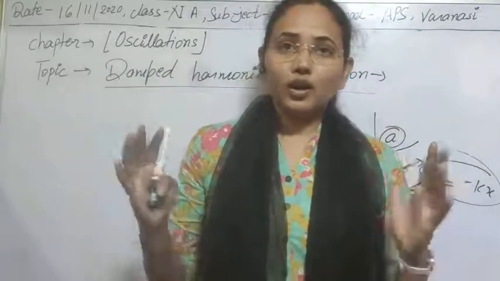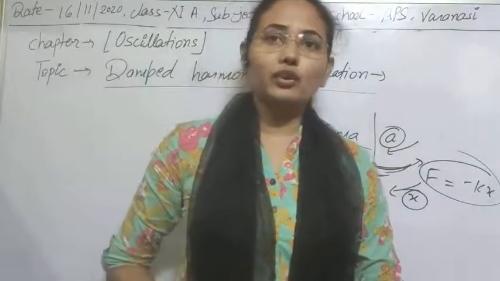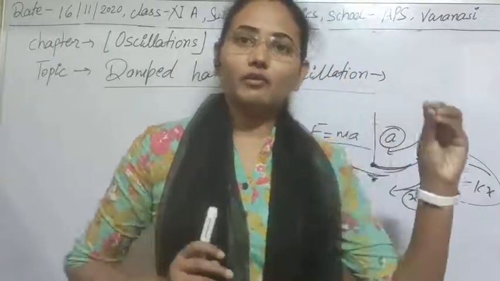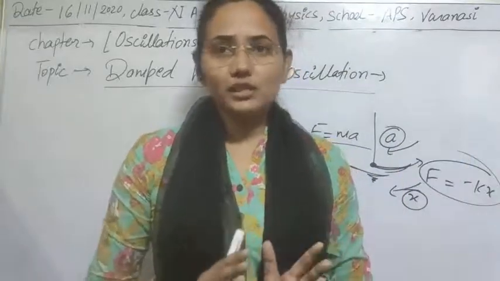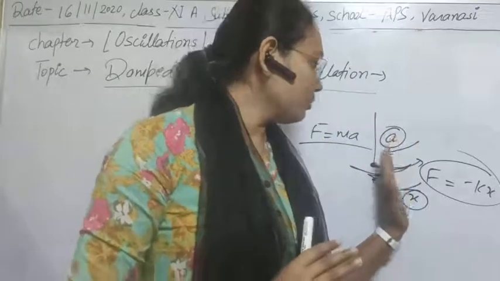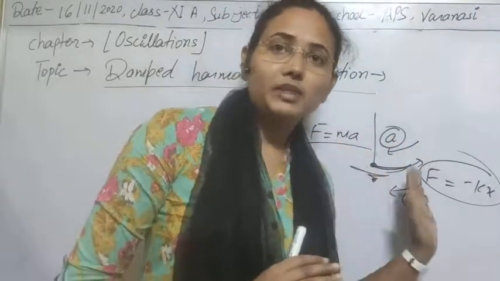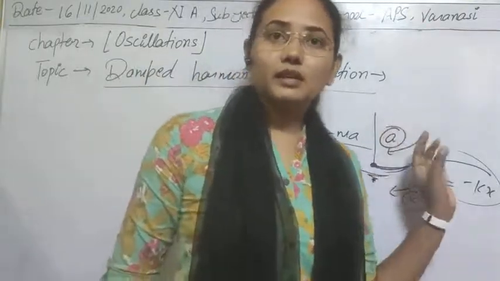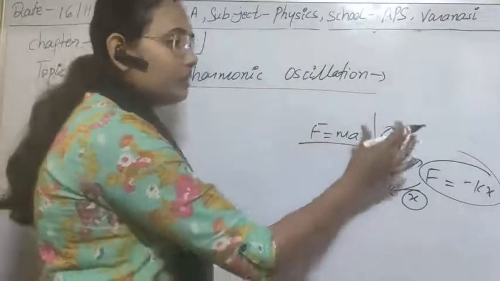We know a lot of things in the case of simple harmonic oscillation. We only have to correct one thing, or add only one force here, that is the dissipating or resisting force, which resists the motion or vibration of the particle. Its value is directly proportional to the velocity of the particle.